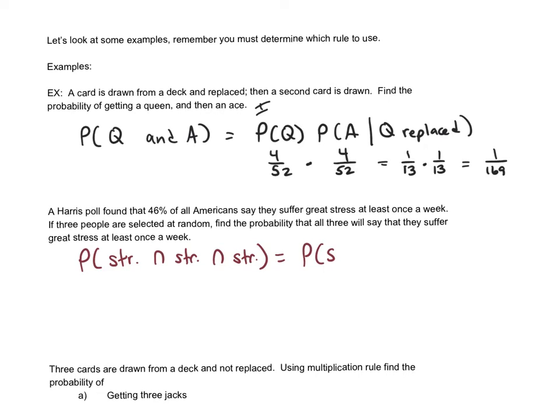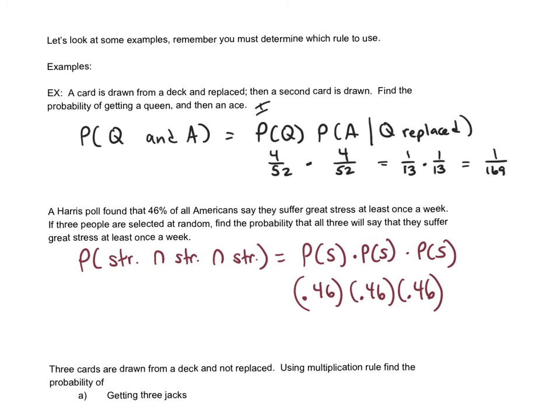So this is just the probability the first one is stressed times the second one being stressed times the third one being stressed. And that probability is going to be the same for all of these: 0.46, 0.46, 0.46. So these are independent, so we just multiply them. And if they weren't independent, there's really no way that you could figure out the conditional probability from that. So in general, if they give you a probability, it's generally independent.